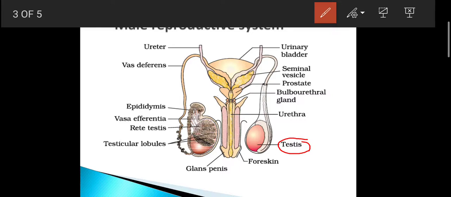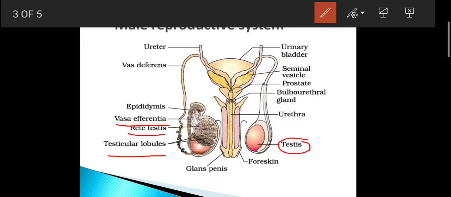In each testis there are more than 250 testicular lobules. See, these are the testicular lobules. Inside each testicular lobule there are one to three highly coiled seminiferous tubules where sperm is produced. So where is sperm produced? In the seminiferous tubule. Then the sperm come into the rete testis, and from the rete testis it comes into the vasa efferentia.